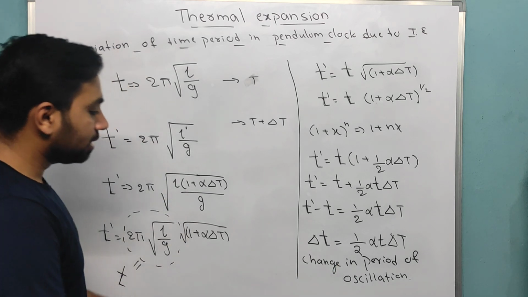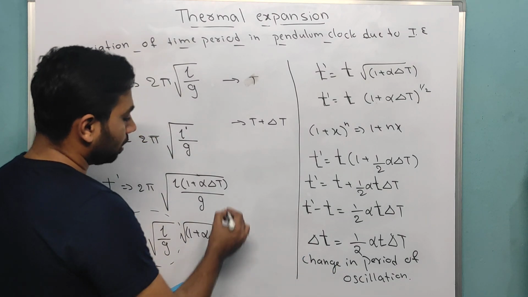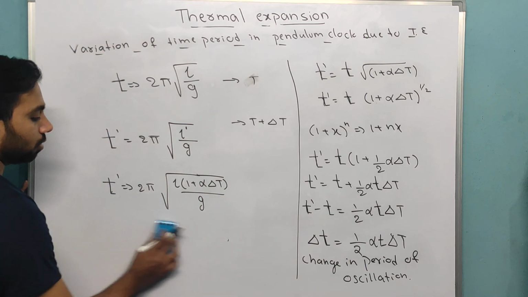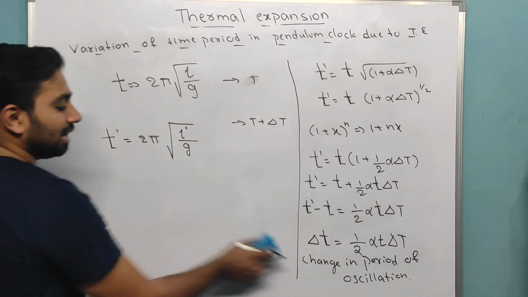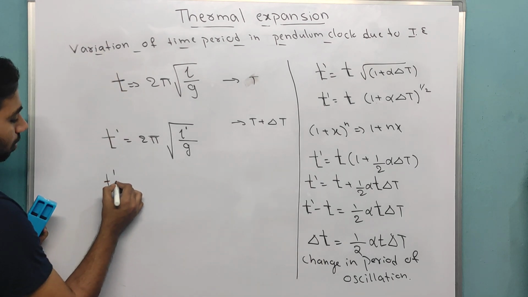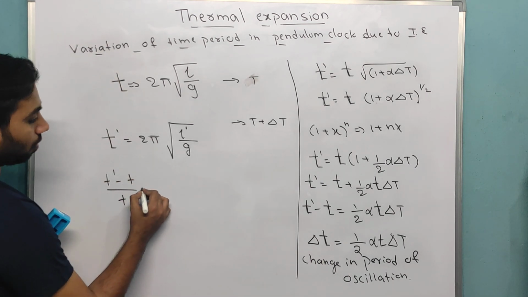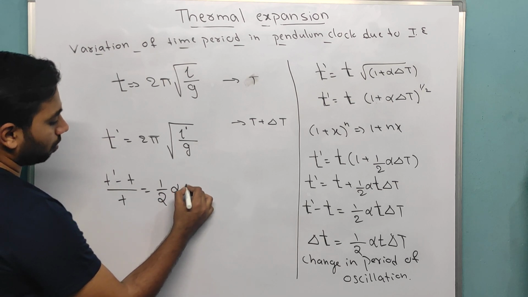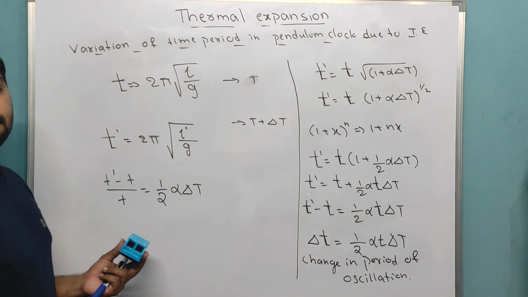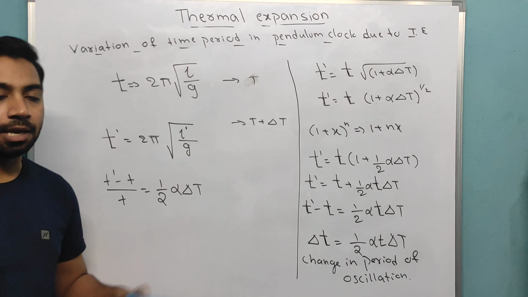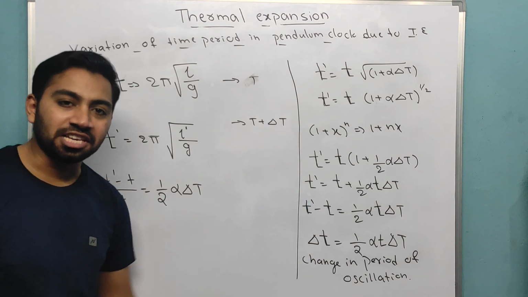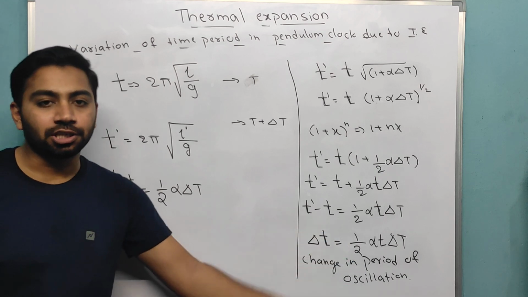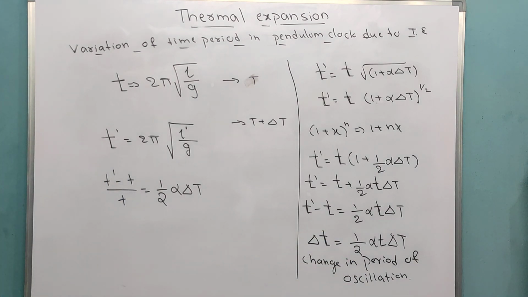I can even write this as fractional change in time. Change in time, fractional change in time, change in period of oscillation, all are the same. You just understand there is a change in time. Okay, fine. Take down first.